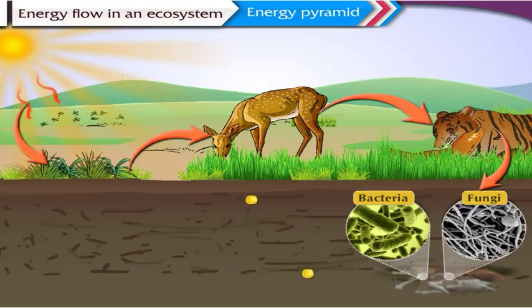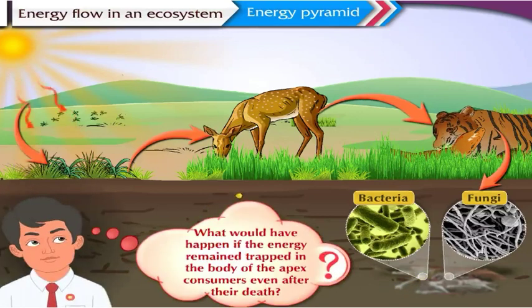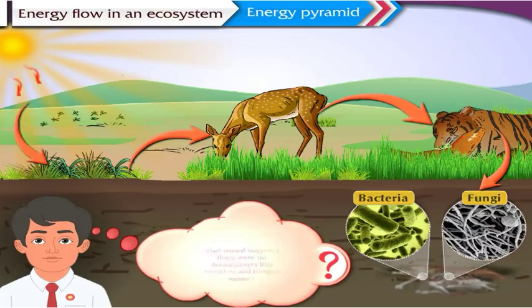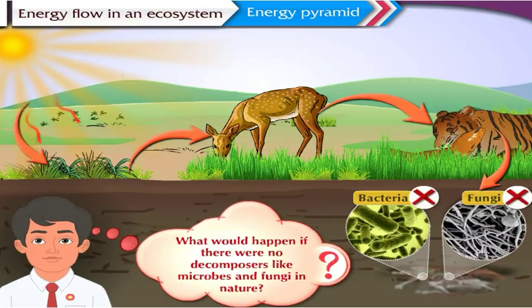Now, after understanding the energy flow in an ecosystem and the crucial role of decomposers in our environment, can you tell what would have happened if the energy remained trapped in the body of the apex consumers even after their death, or if there were no decomposers like microbes and fungi in nature?